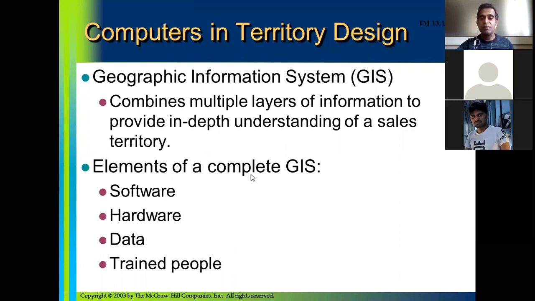Then elements of a complete geographic information system include software, hardware, data or information, and trained people, preferably software engineers, who will be working on this software.